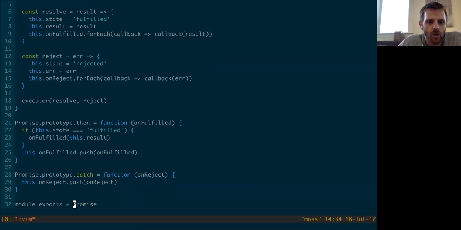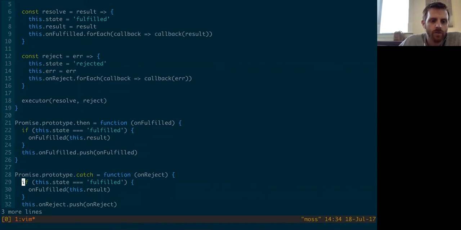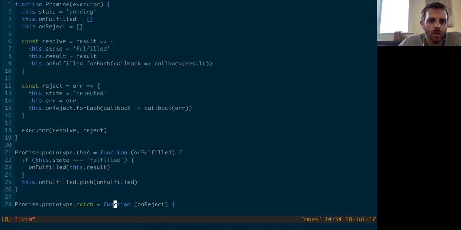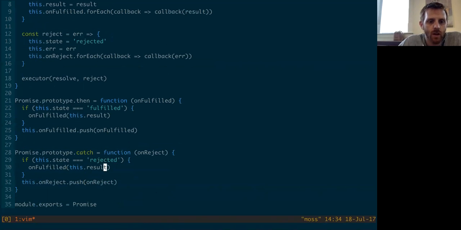And in catch, we can add our own little if block here and say state rejected. Call it rejected, why not? Unfulfilled, and then call the onReject handler that's getting passed into catch with this dot error.